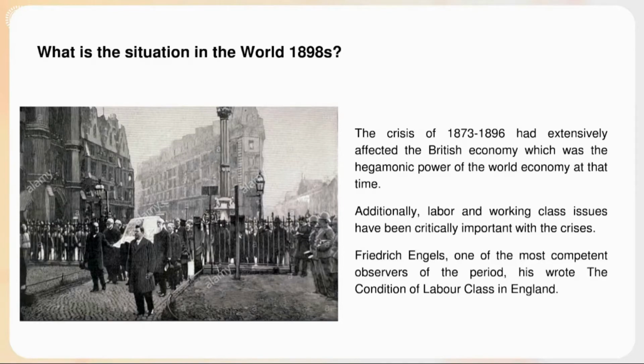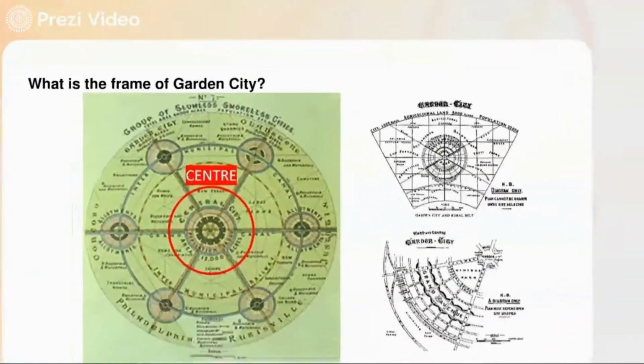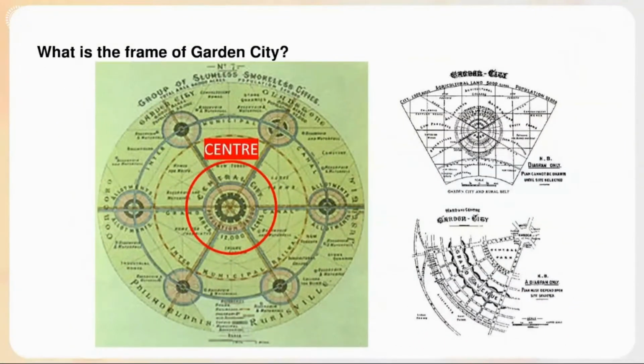Howard's solutions centered on developing smaller garden cities, linked by canal and transit and surrounded by a permanent green belt. Population should be 32,000 people, and the area should be 6,000 acres. The city pattern should be concentric with open spaces, public parks, and six radial boulevards, 37 meters wide, extending from the center.